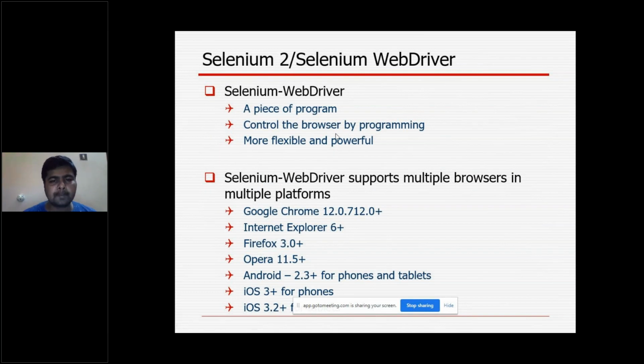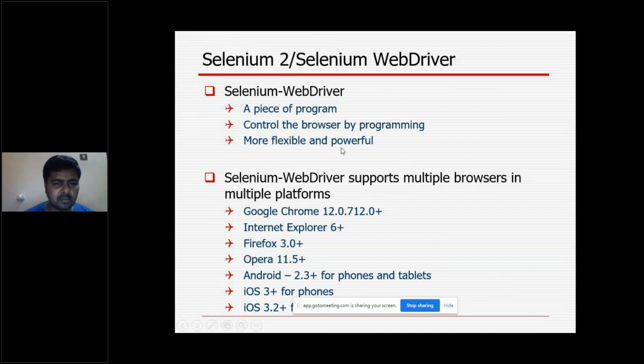It is a piece of program. Selenium WebDriver is a piece of program and it controls the browser by programming, meaning we have to write the program. For example, if I want to launch a Chrome browser or Firefox or any other browser, I have to write a program to launch the browser. Then it will take control over that browser. I will show a demo for that also.